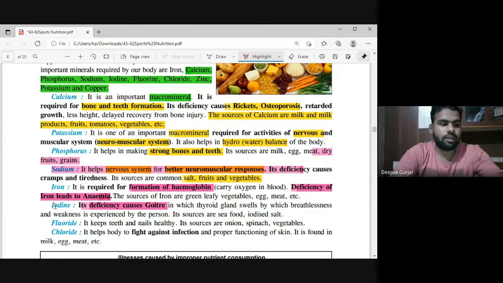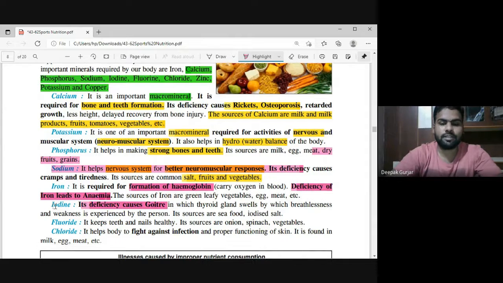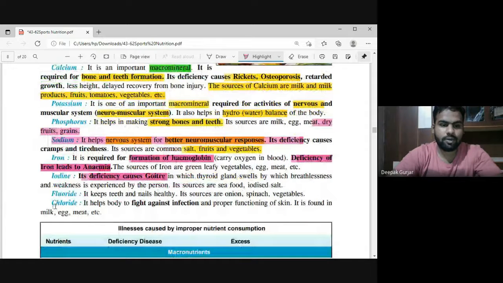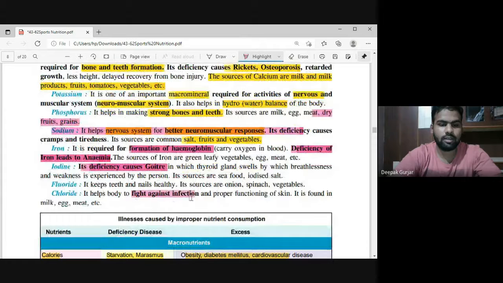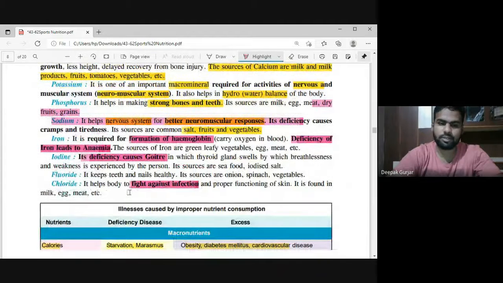So sodium is very important for memory retention, iodine deficiency leads to goiter, fluoride is healthy for teeth and nails, onion, spinach, vegetables, and chloride is the last thing I told you. Chloride fights against infection. Why am I emphasizing these again and again? Because these points are very important for your future prospects. You must do that nicely.